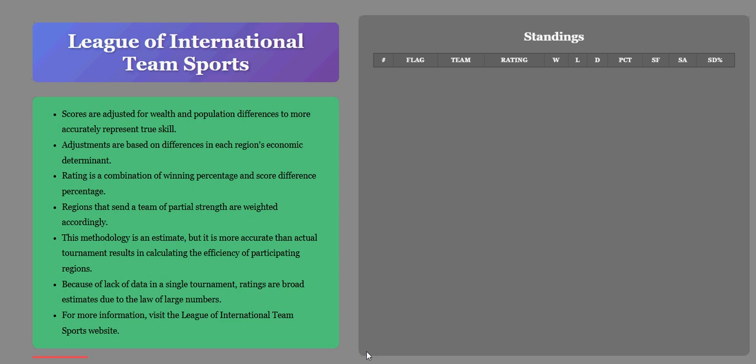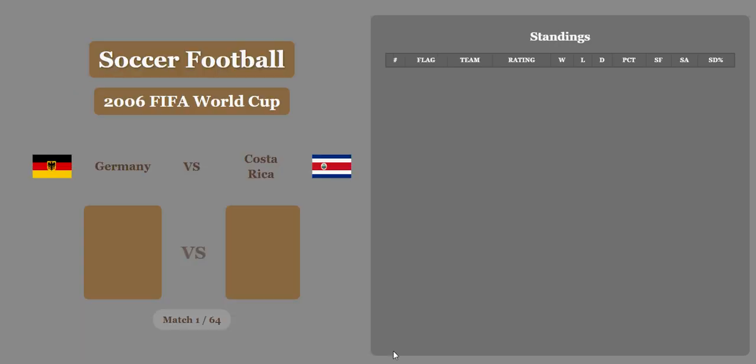This is how the 2006 FIFA World Cup would have looked if all the countries involved had the same amount of wealth and population, which are huge factors in determining how much ability a country has to produce a good team. It doesn't decide it, but it influences it.